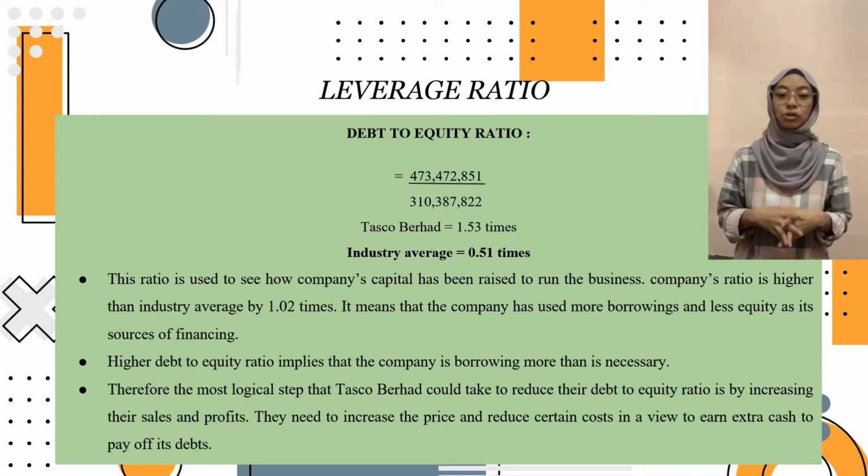Next is the debt to equity ratio. This ratio is used to see how the company's capital has been raised to run the business. From the calculation above, the company's ratio is 1.53 times, which is higher than the industry average of 0.51 times. A higher ratio leads to more risk in investment, and this can cause the business to not get enough money to repay the debt. Therefore, the most logical step that Tasco Berhad could take to reduce its debt is by increasing its sales or profit, as well as reducing the company's expenses.